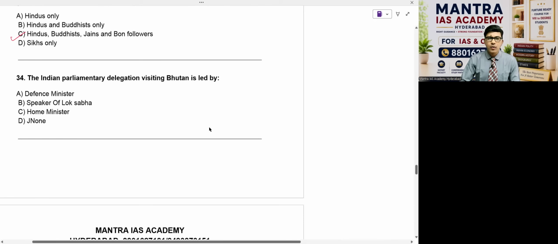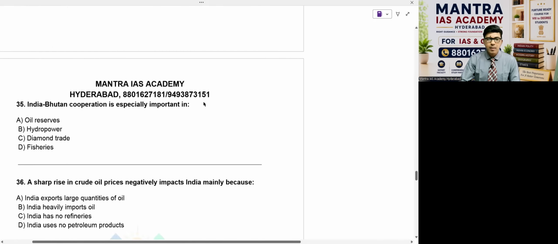Then question number 34. The Indian parliamentary delegation visiting Bhutan is led by the Speaker of our Lok Sabha. So option is B, beta, Mr. Birla. Then come to the point of 35. India-Bhutan cooperation is especially important in oil reserves, hydropower, diamond trade, and fisheries. Beta, the answer: hydropower cooperation is a major pillar of Indo-Bhutan relations. So answer for this question is B.